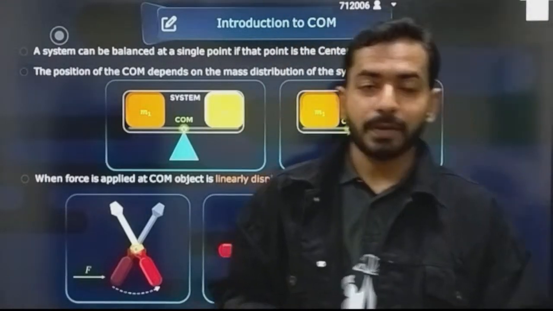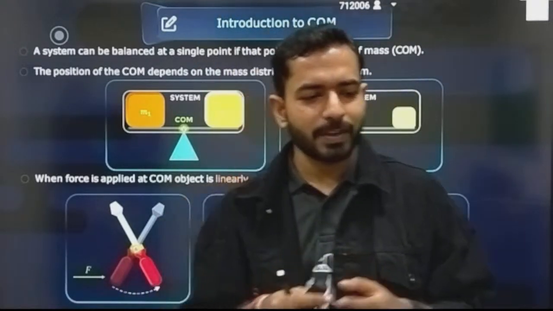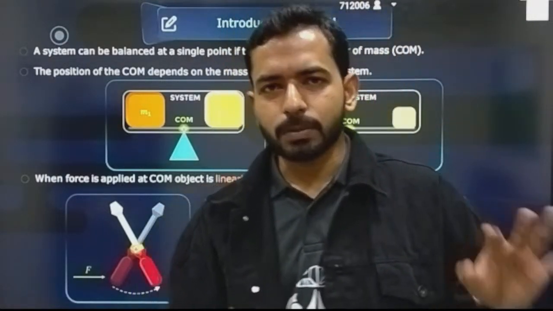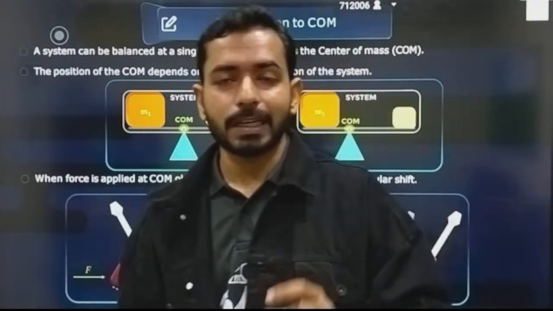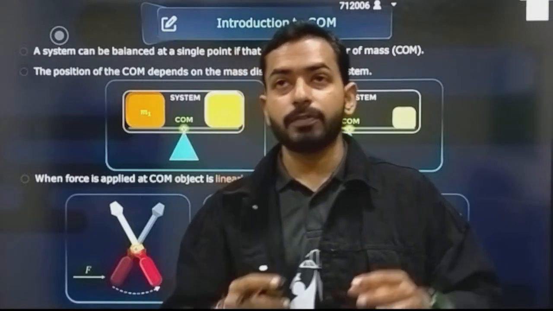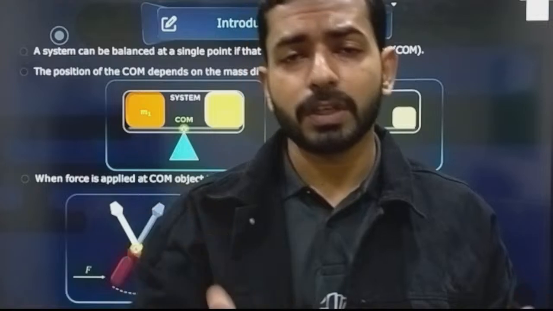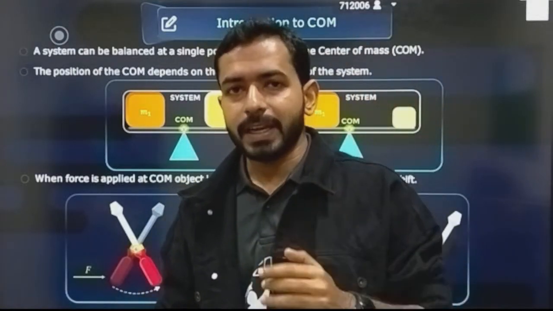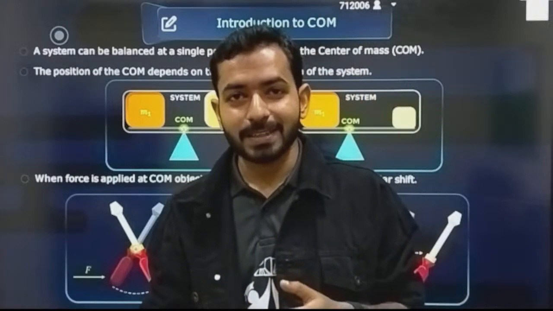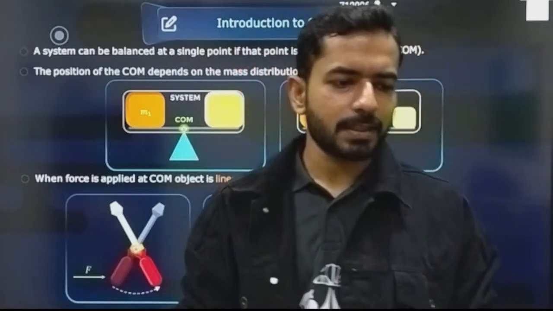So today the topic that we are going to discuss in this marathon revision session is center of mass. A lot of students have a fear of center of mass, but it is not that typical a topic. If we break it down, the first portion majorly talks about how to find the center of mass. In the middle portion, we study conservation of momentum, and how momentum can be conserved if there is no external force. If initially the center of mass is at rest, finally also it will be at rest. At the end of this chapter, we study different cases of collisions. You know how many kinds of collisions there are. All these things we are going to discuss in this lecture.